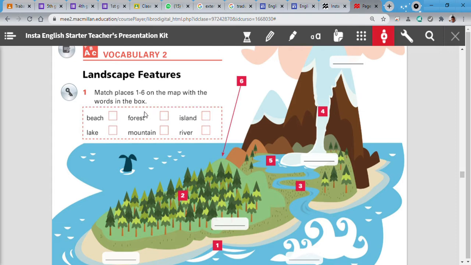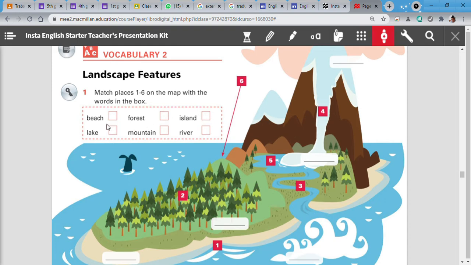Okay, now here we have our vocabulary and here we have a picture. So what do you have to do? Easy. You are going to match the vocabulary words with the correct picture. First, listen and repeat.